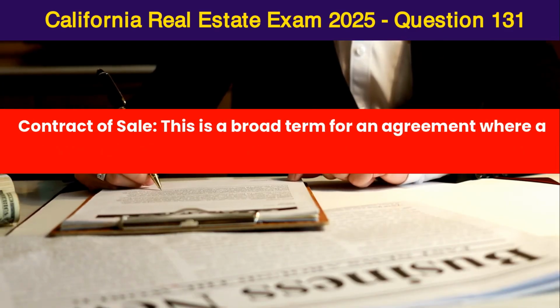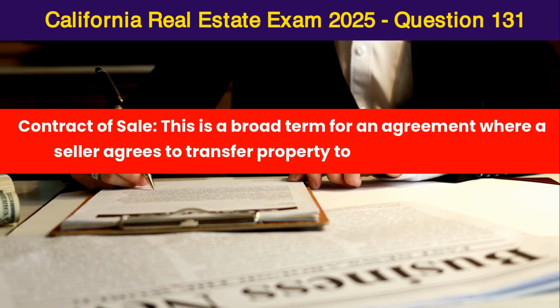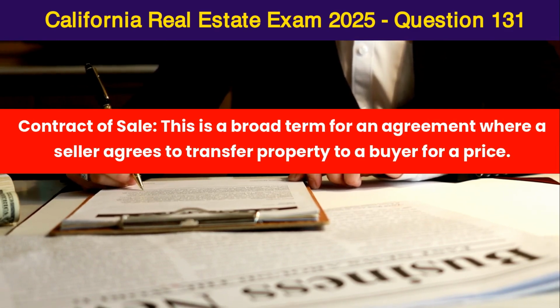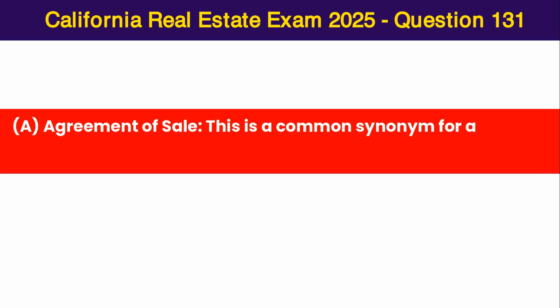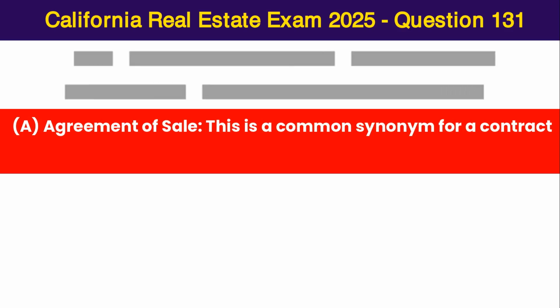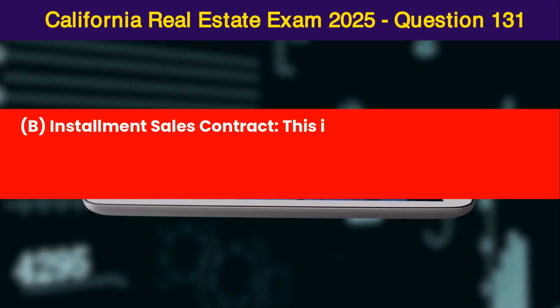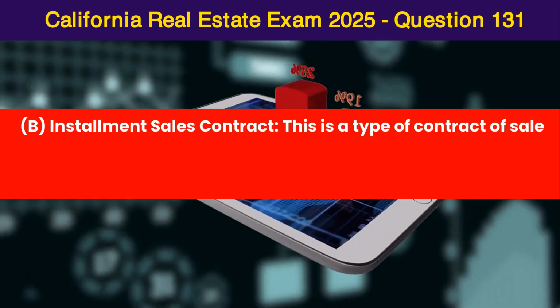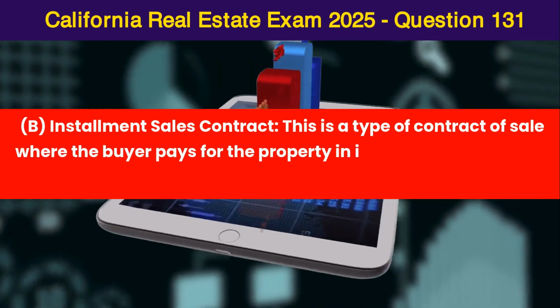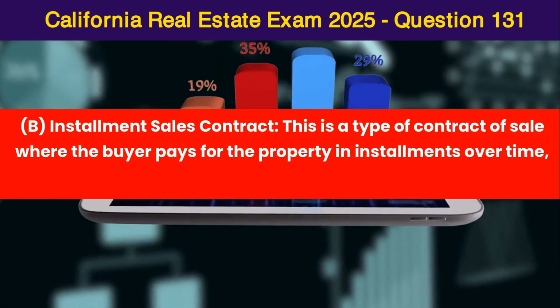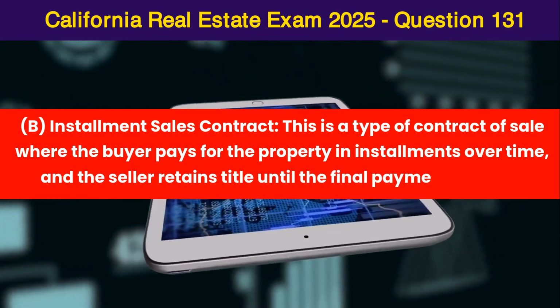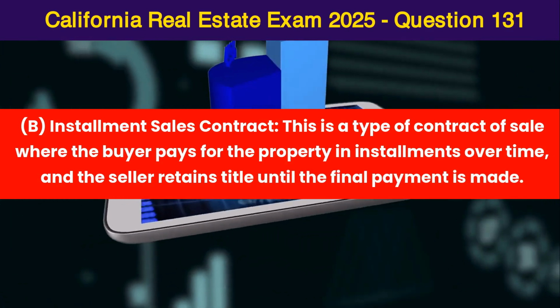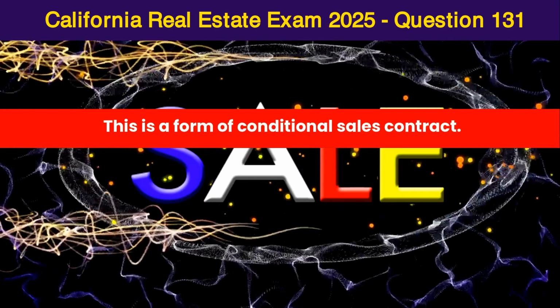Contract of sale. This is a broad term for an agreement where a seller agrees to transfer property to a buyer for a price. A. Agreement of sale. This is a common synonym for a contract of sale. B. Installment sales contract. This is a type of contract of sale where the buyer pays for the property in installments over time, and the seller retains title until the final payment is made. This is a form of conditional sales contract.